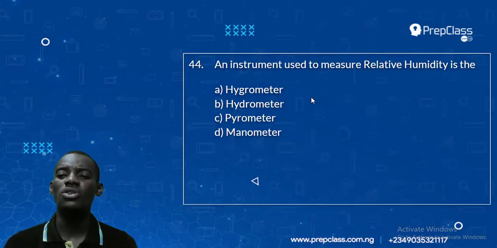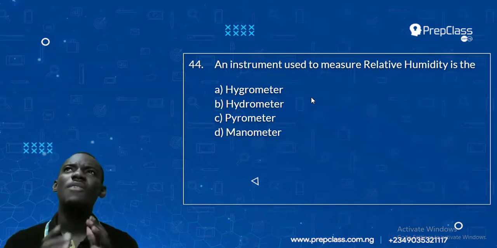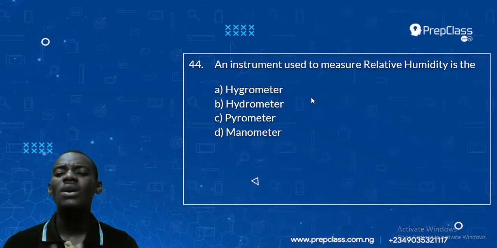An instrument used to measure relative humidity is the what? Is it hygrometer, hydrometer, pyrometer, or manometer? Of course, you must have seen most of these, but for humidity, I always use a way to remember it.